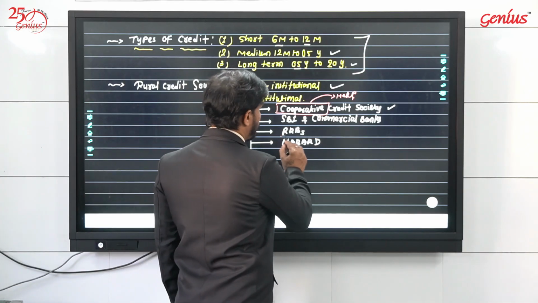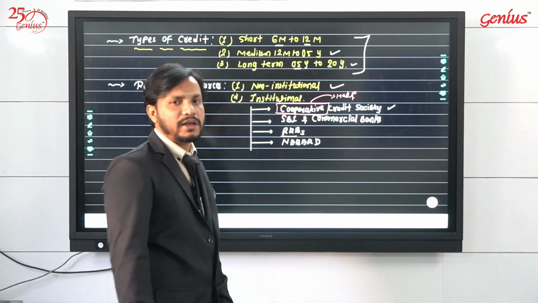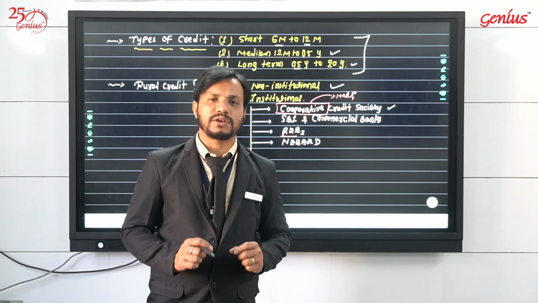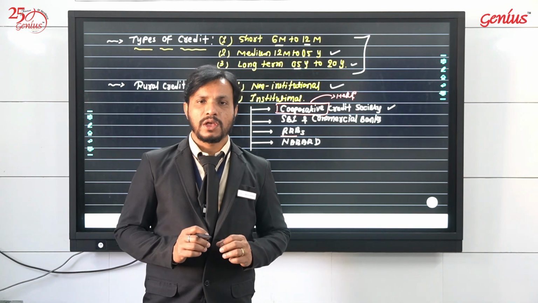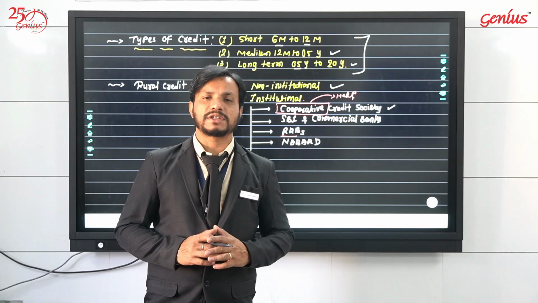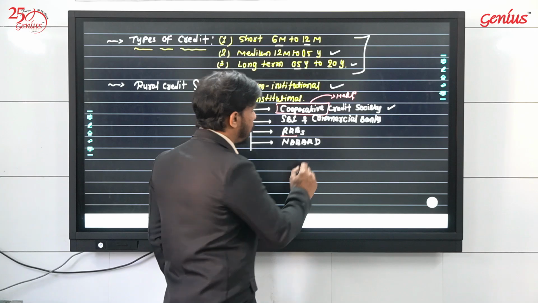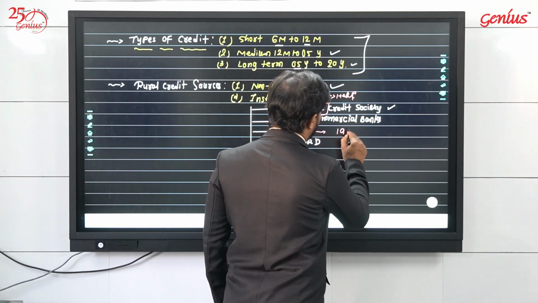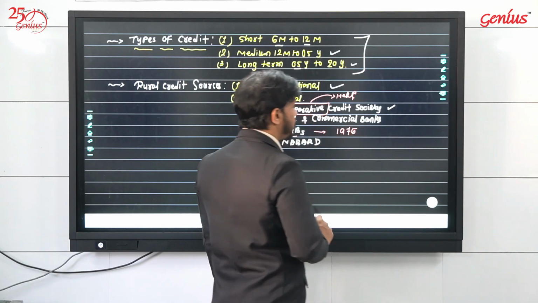And this is important: RRBs. RRBs are regional rural banks, a complete chain of rural banks opened in 1975.